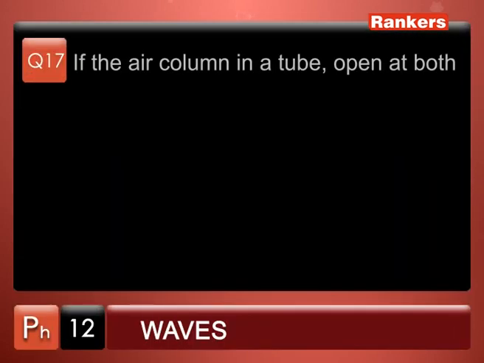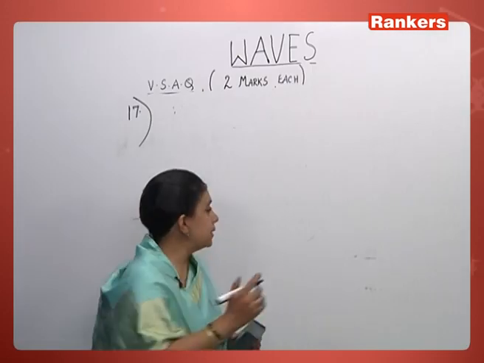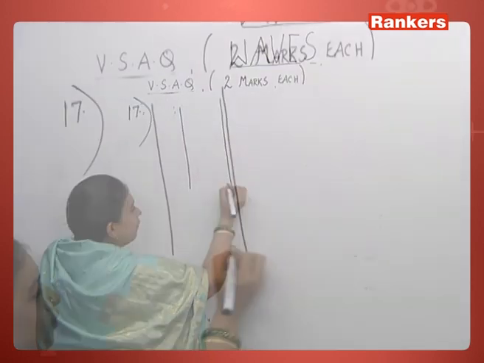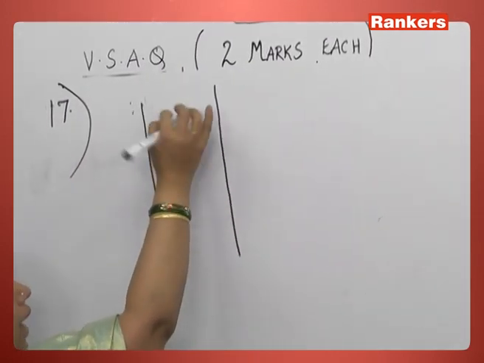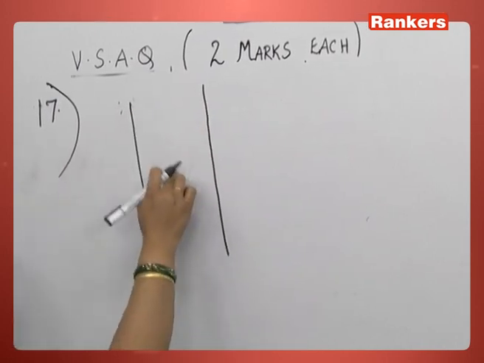The next question is the 17th one, similar to this. That was a closed pipe; this is an open pipe. Let me read out the question. If the air column in a tube open at both ends is set into vibration, what harmonics are possible? This is nothing but an open pipe. An open pipe is just like a flute, which is open at both ends. The basic form is that you should have an antinode at an open end. You can't have two antinodes adjacent, so you should have a node in the middle.